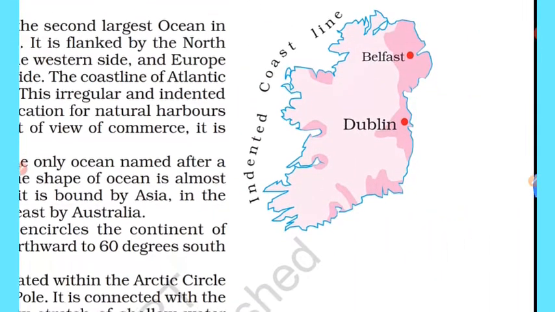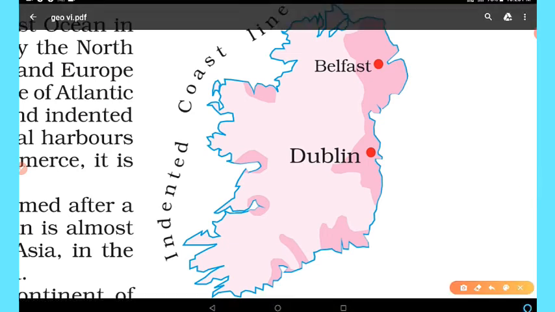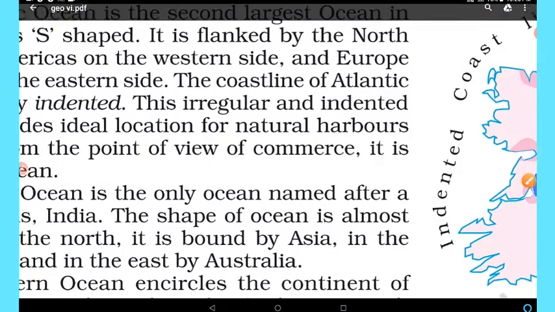You can see here in this image, these are the indented coastal lines. They provide natural harbors for ships loading and unloading the different kinds of commodities on the ships and provide natural ports.